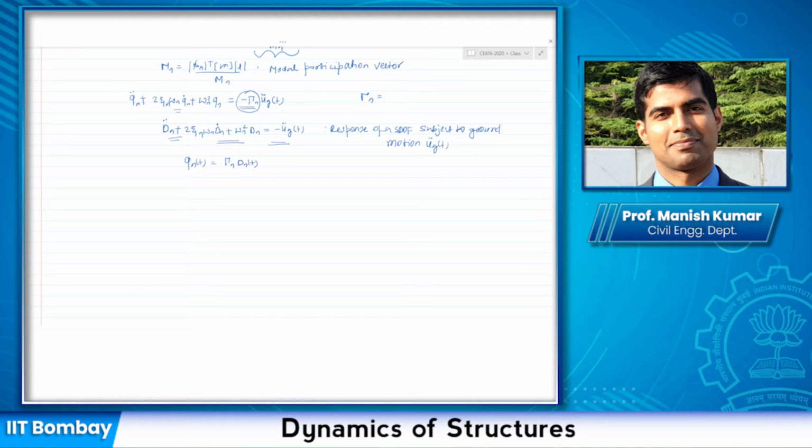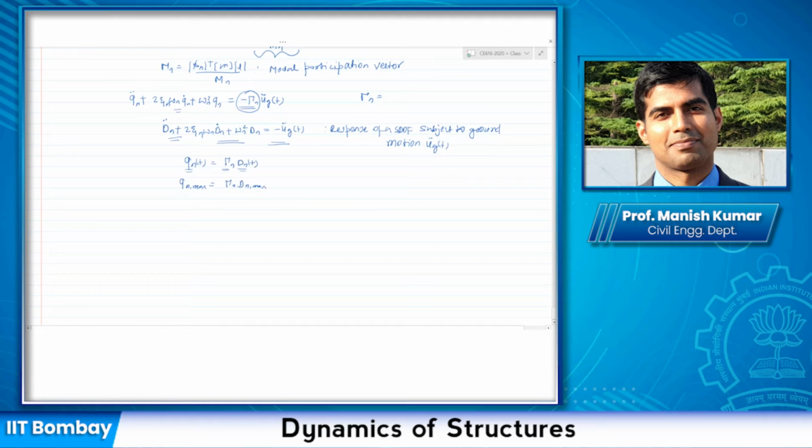All right. And so this was the solution in terms of time. If you wanted the maximum peak solution as well, at least for this single degree of freedom system, it would again be related by the same expression. Instead of dn, it would become dn max. Because remember, only dn is varying in time, and qn is varying in time.